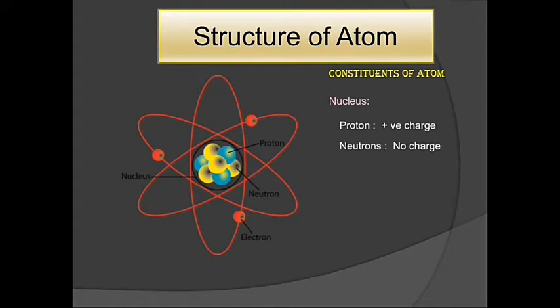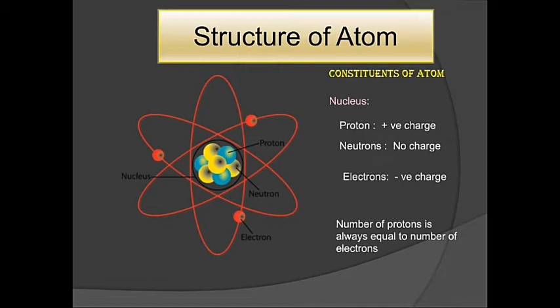Here you can see in the diagram the electrons revolving as red dots, while in the central nucleus you can see the number of protons and neutrons.